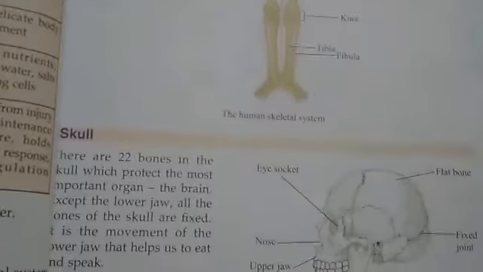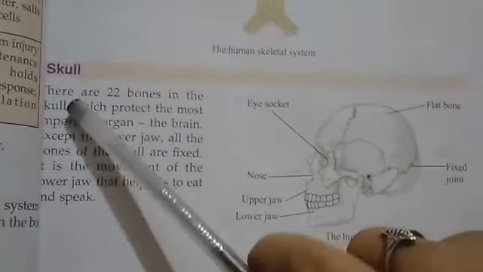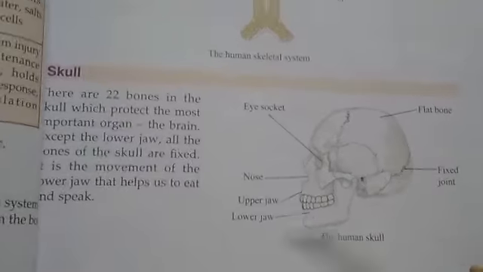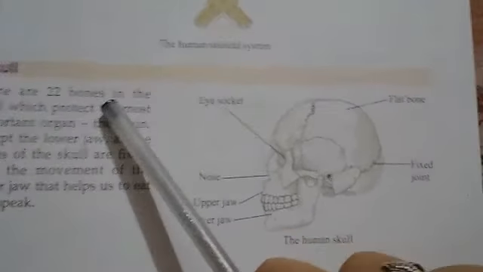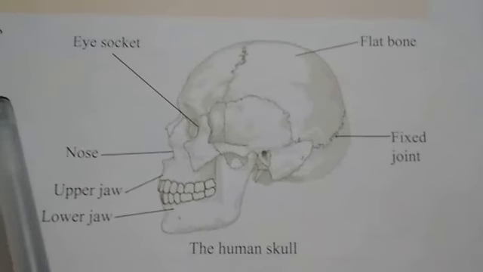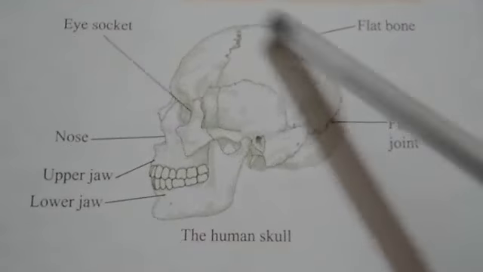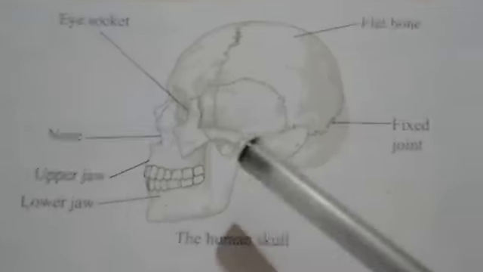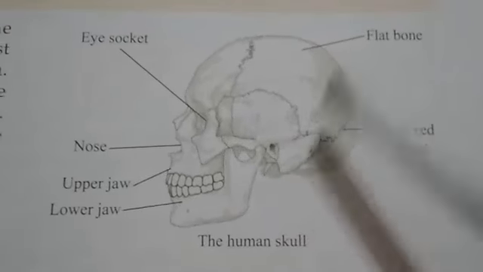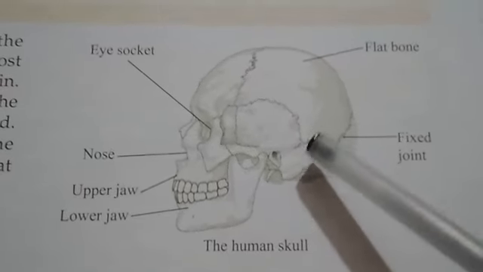Now I am telling you about the skull. You can see in the picture, there are 22 bones in the skull, which protect the most important organ of our body, the brain.